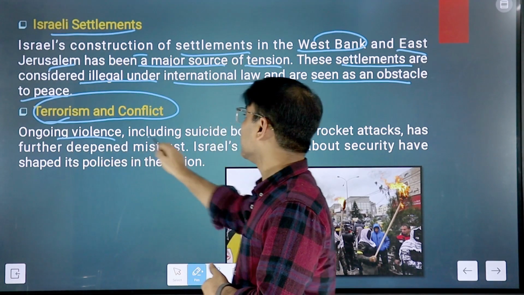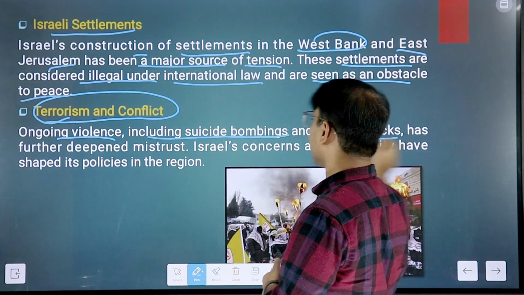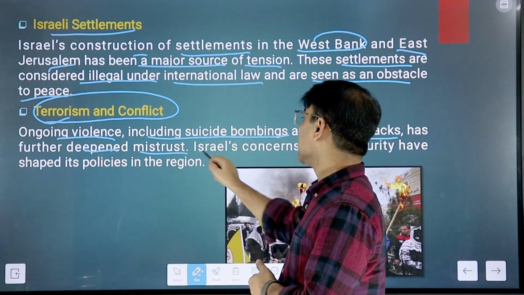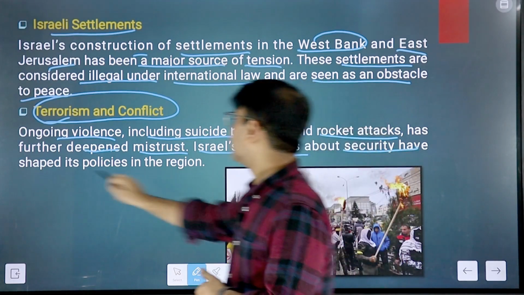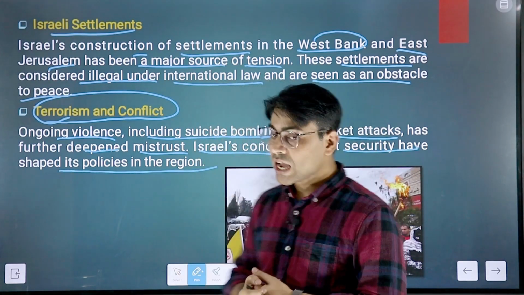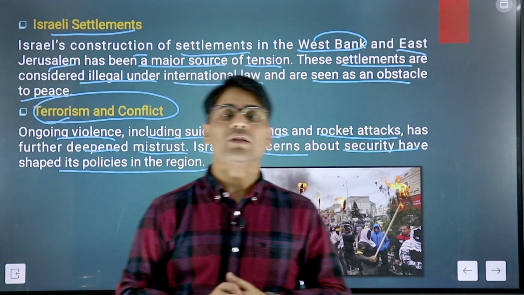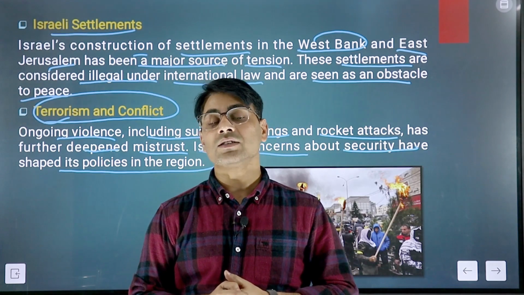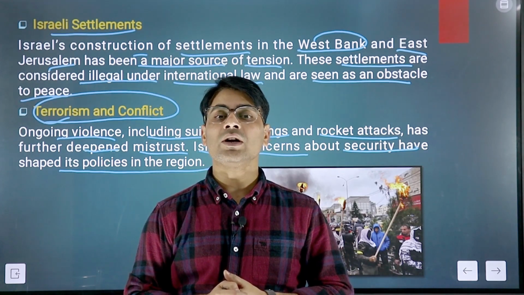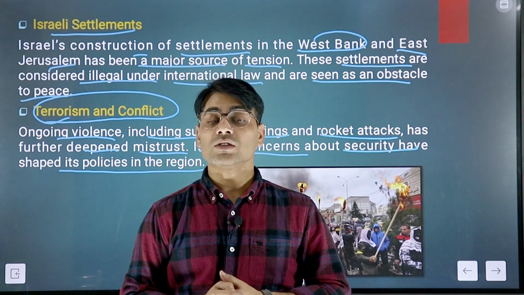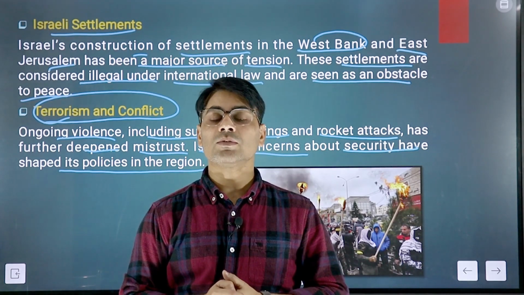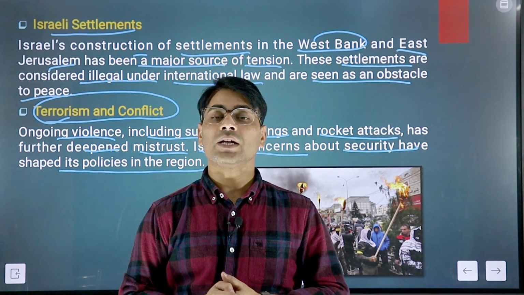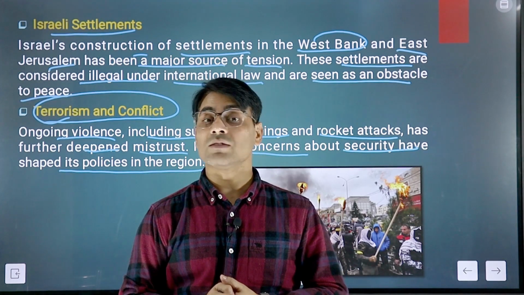Ongoing violence including suicide bombings and rocket attacks has further deepened the mistrust between Israel and the Palestinians, and obviously the Arab states. Israeli concerns about security have shaped the politics in the region. So Israel has strengthened its security infrastructure to make it quite robust and effective to counter any such attack. Security has been the key issue for Israel, so it has also adopted some hard-line means to avert any kind of terror attack from extremist outfits like Hamas.